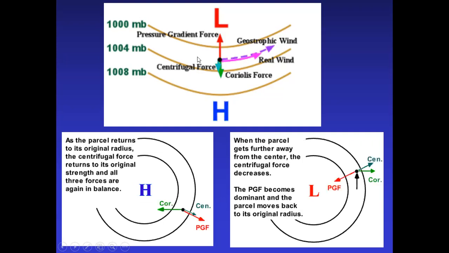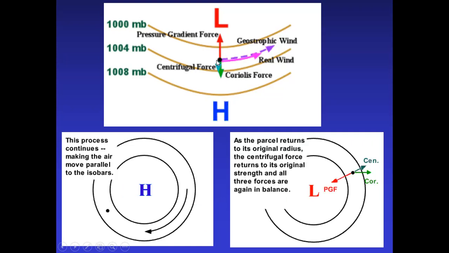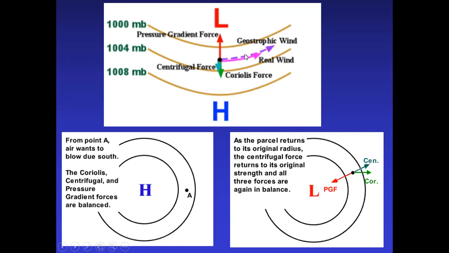Is it right? So if the pressure gradient force, Coriolis force and centrifugal force are equal, then the wind is blowing, and that blowing wind is called the geostrophic wind.